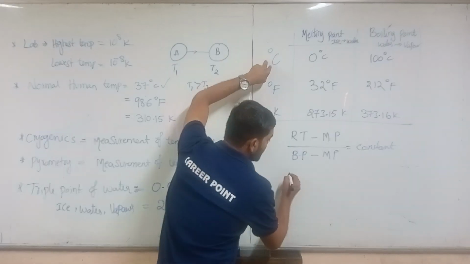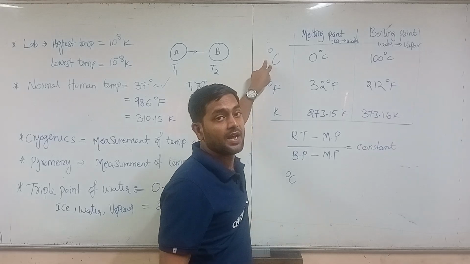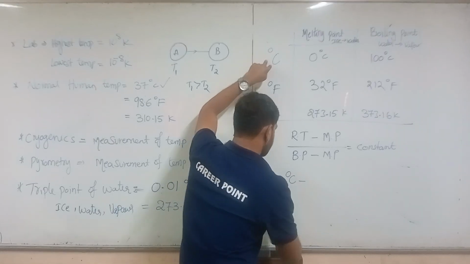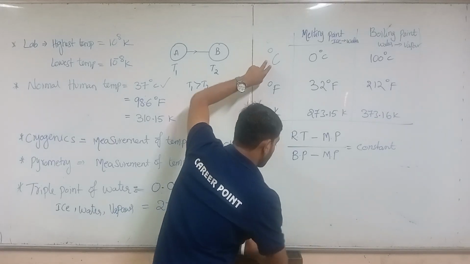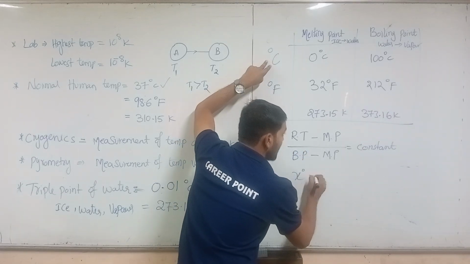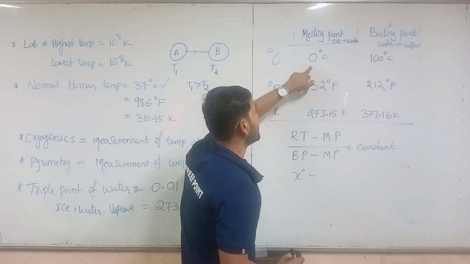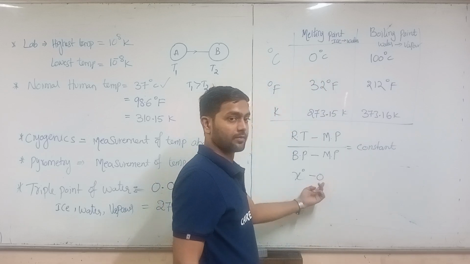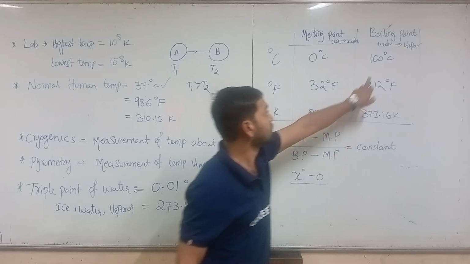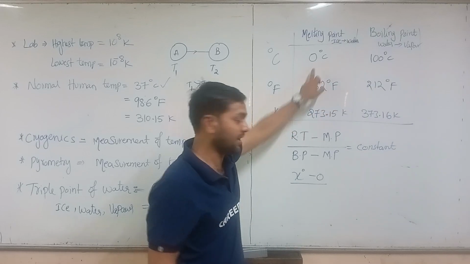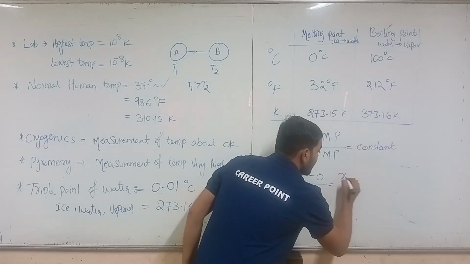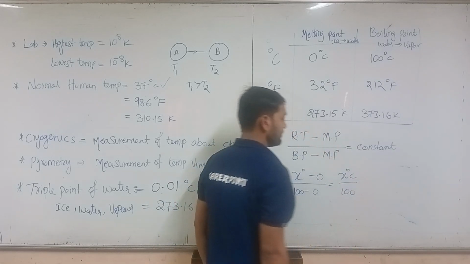Okay, so here we'll see degrees Celsius first. Let us take the unknown quantity in degrees. I want it in degrees Celsius. Let us take x degrees Celsius, minus melting point. What is the melting point? The melting point is 0 degrees Celsius. Let us take 0 here. Divided by the boiling point minus melting point, so 100 minus 0 is 100, right? So that will be equal to x degrees Celsius by 100.